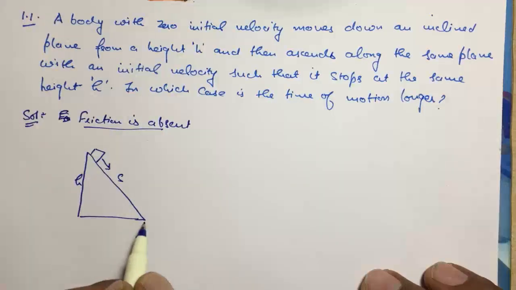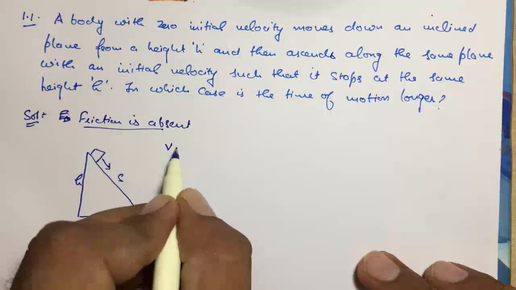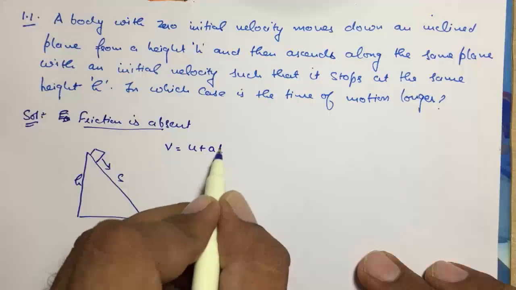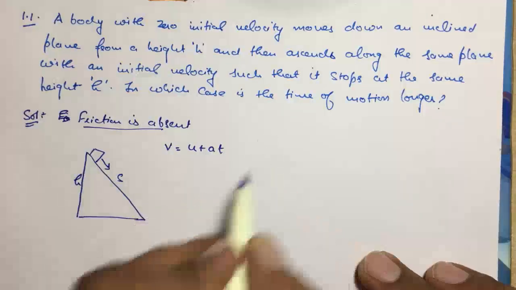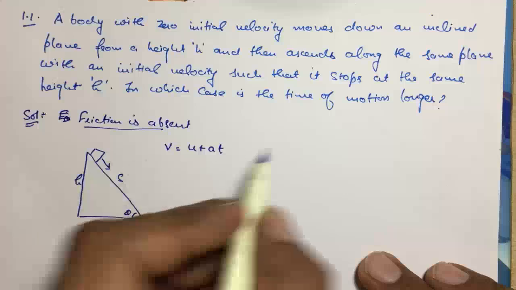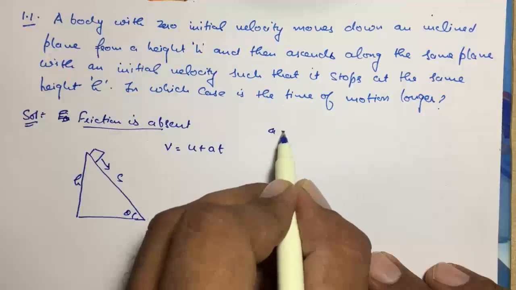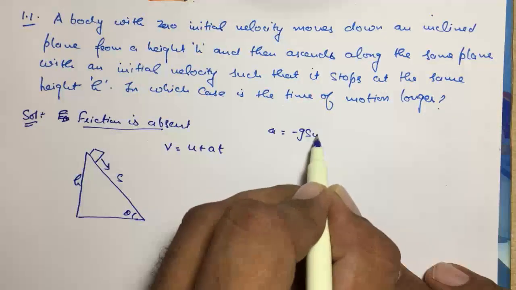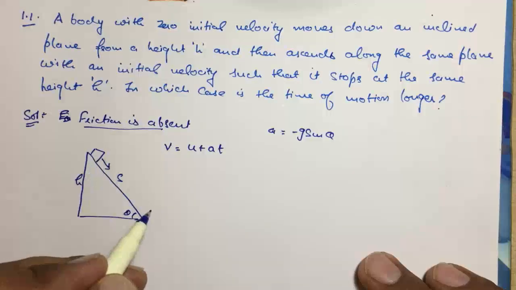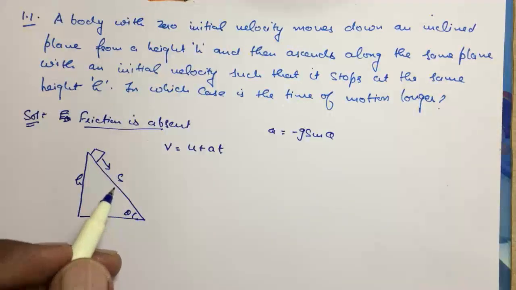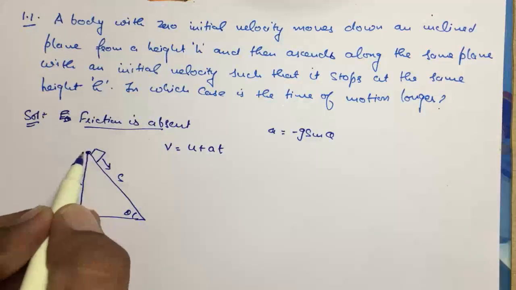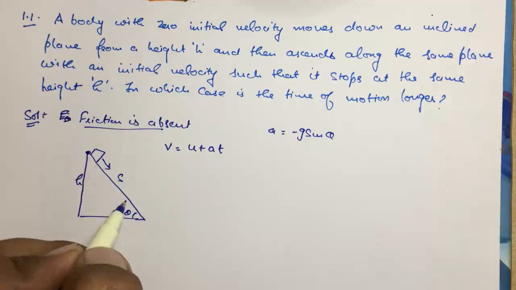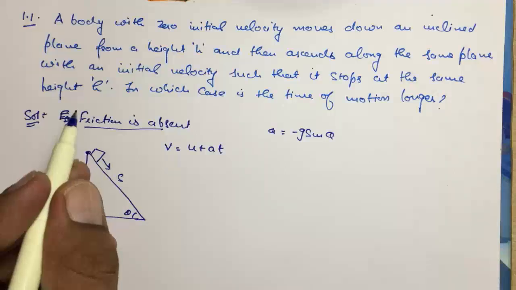So what is the final velocity? Say v is equal to u plus at. Now acceleration we can write like this. If this angle is theta, acceleration is minus g sine theta, because acceleration is downward, and the convention is that the point of start of motion is taken as origin. Anything downward is taken negative, anything upward is taken positive.